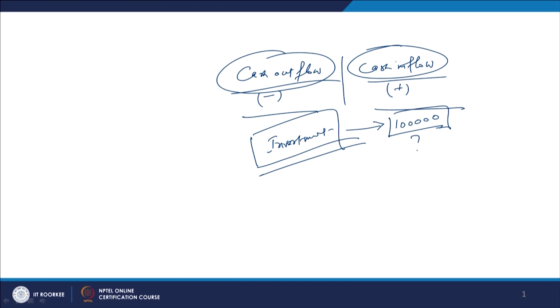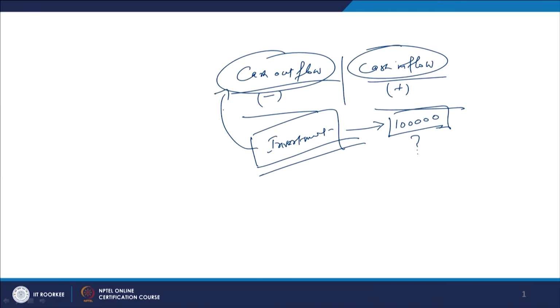Now, from where this 1 lakh rupees has come up, who has found out, or how we have been able to arrive at it, means there should be some basis for it. For estimation of the cash, this investment will cause us the cash outflow. To arrive at this figure of 1 lakh rupees or 10 lakh rupees or 1 crore rupees, 1 million rupees, 100 million rupees or 1 billion rupees, that will depend upon some estimation, and we have to arrive at these estimates on some basis, right.